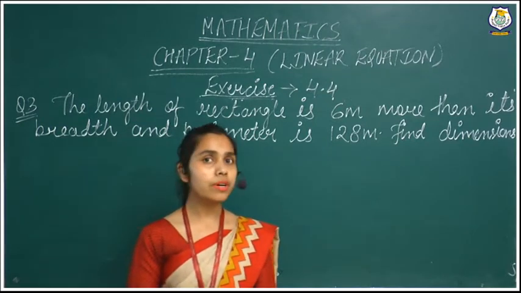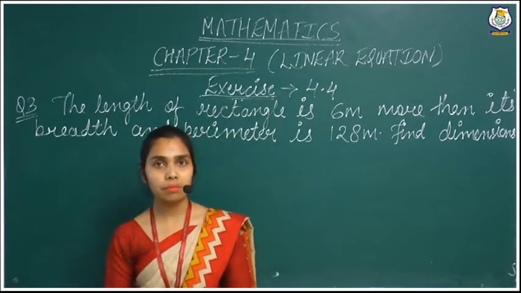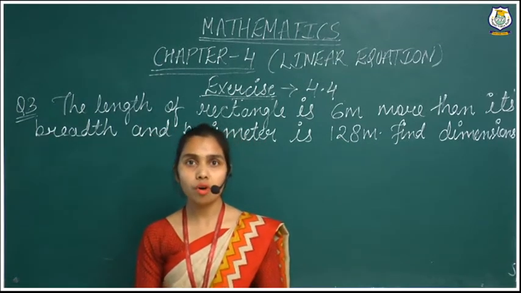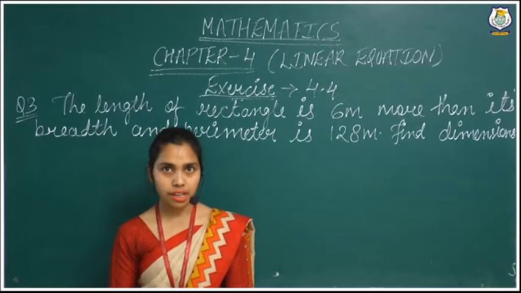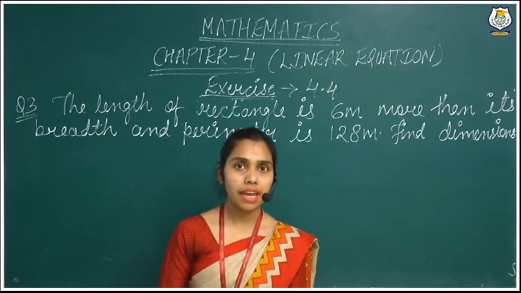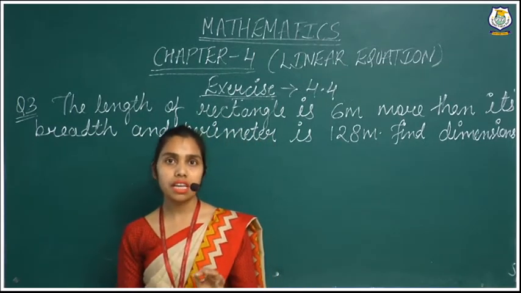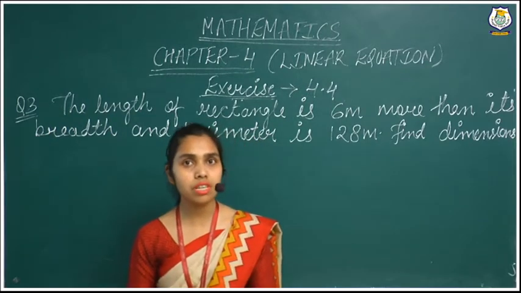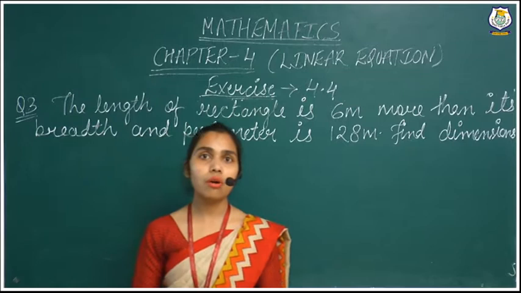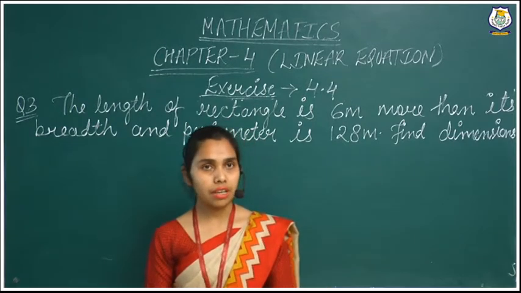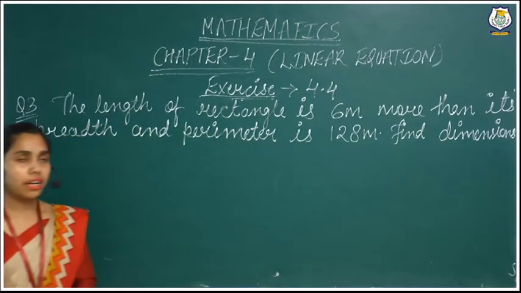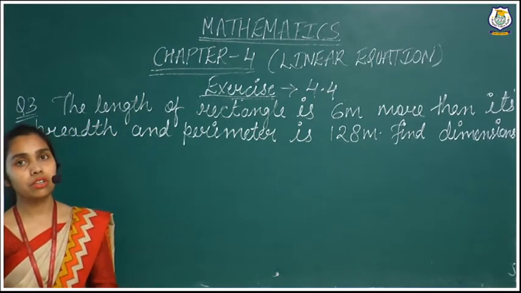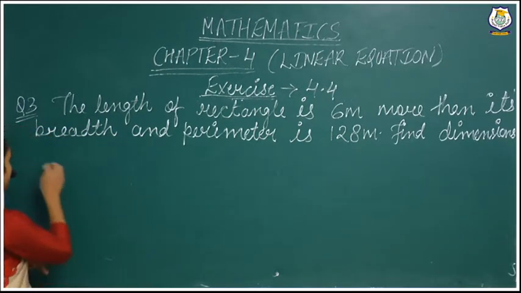I think you all must be aware of the perimeter of a rectangle, because you have learned the formula of the perimeter of a rectangle in 6th class. I will recall it again. The perimeter of a rectangle is 2 times the bracket of length plus breadth. So here we will use that formula for finding the value of the variable, right? After that, find the dimensions. Dimensions means we will have to find the length and width of the rectangle. So here I will start.